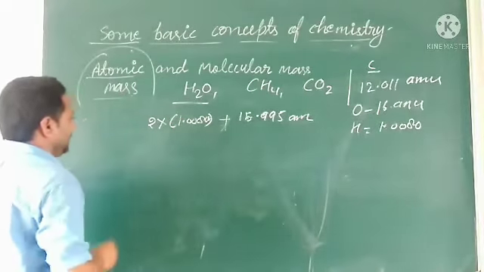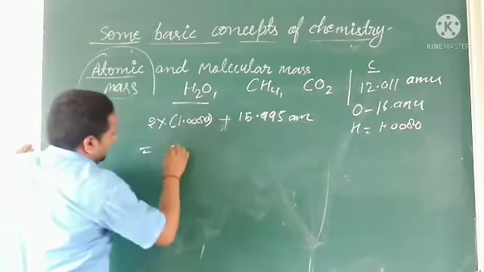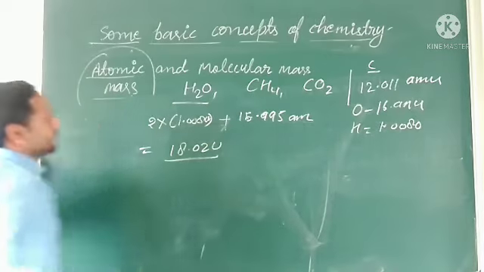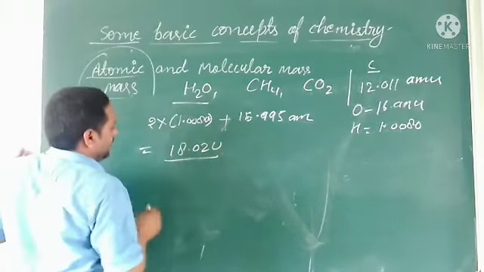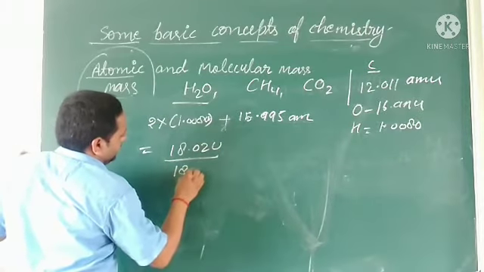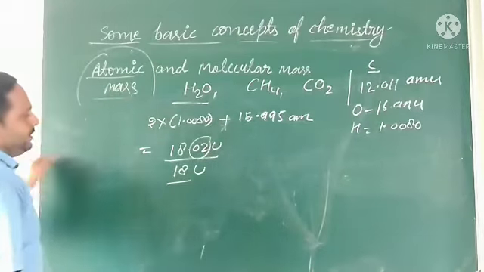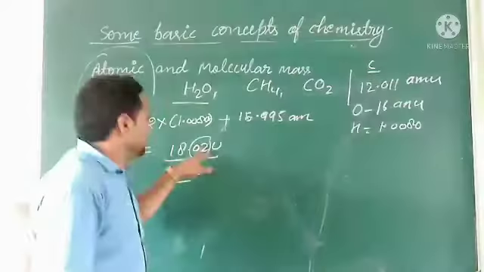We will calculate, and what value do we get? We get 18.02 u. Exactly, we write 18 u because we have already discussed scientific notation. This digit is lesser than 5, so we can leave it.